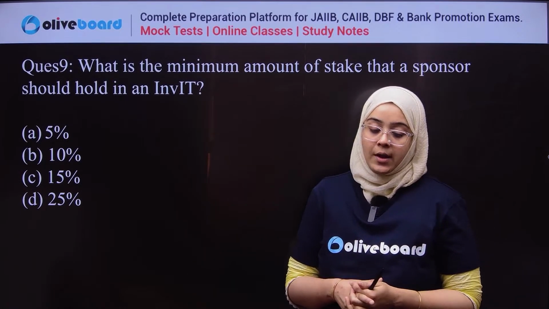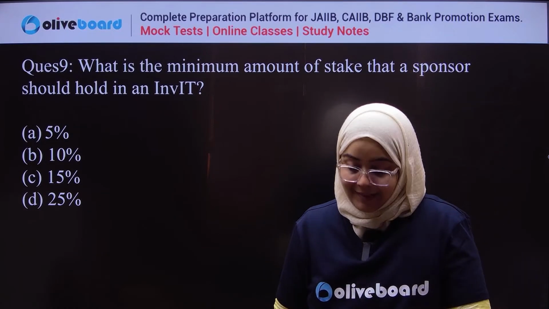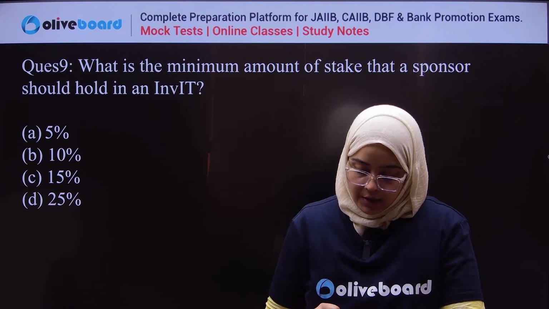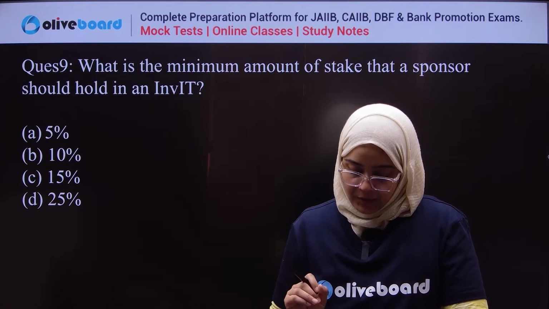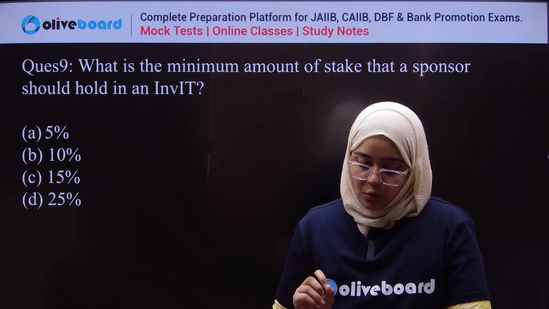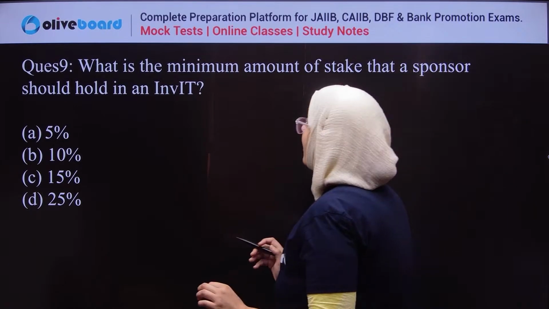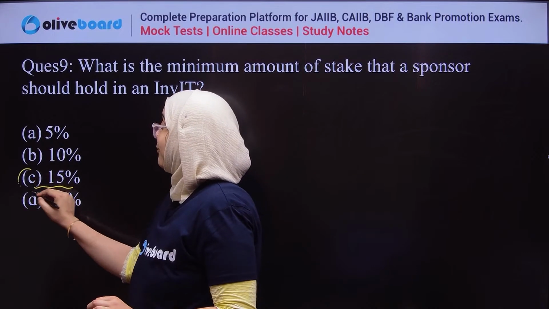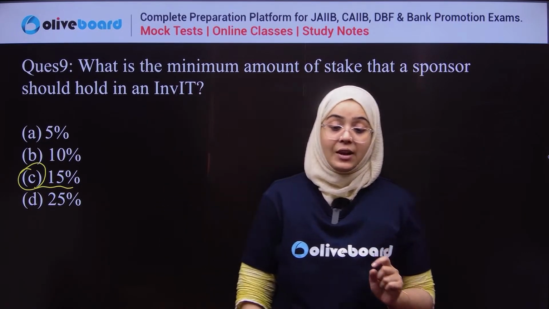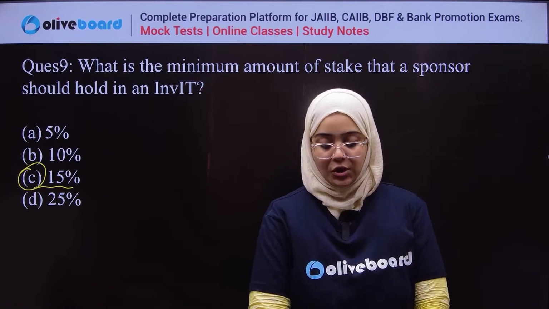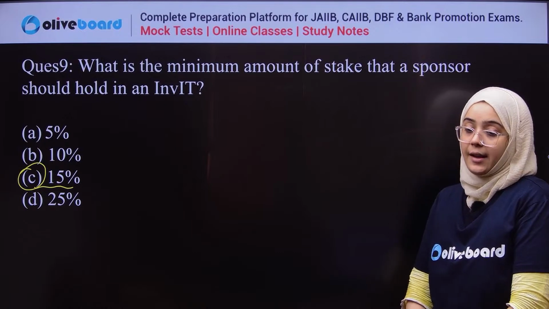Kasudhan Singh says B, 10%. Balmukund Singh says C. Shabana is saying C. Shrinu is saying C. Whoever is saying C, that is the correct answer. The minimum amount that a sponsor should hold in an InvIT is 15%. So C, 15%, is the correct answer. Clear?